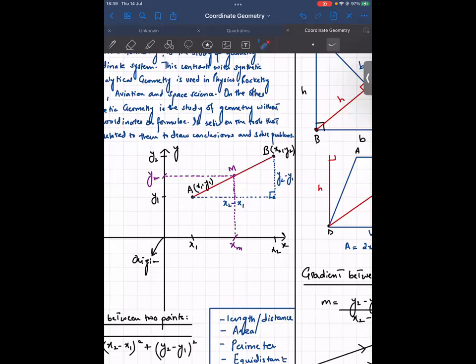So for example, if you have a pair of points A and B and you join the points, what you get is a line. Now this is the simplest figure of geometry. That is a line, and that could be formed by joining any 2 points. If you join any 2 points, the simplest figure that you get is a line.